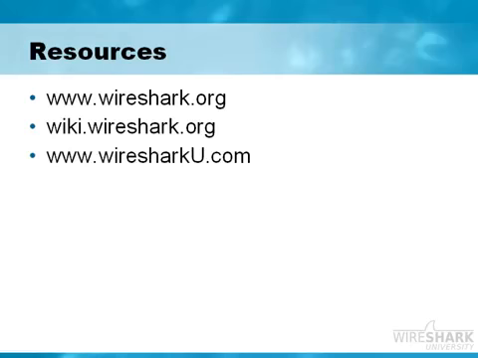In addition, of course, we have the www.wiresharku.com page that deals with education and training on Wireshark, troubleshooting, network, and optimization. IANA.org is the Internet Assigned Numbers Authority, and that is one of the key places to go if, let's say, some traffic cruises across the cabling system and Wireshark doesn't recognize what application it might be based on the port number. If you need to look up the master port list, you can go online to www.iana.org and go to the Protocol Numbers and Assignment Services area to look up the port number information.